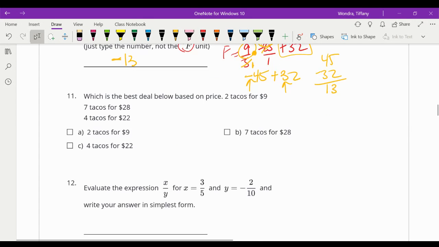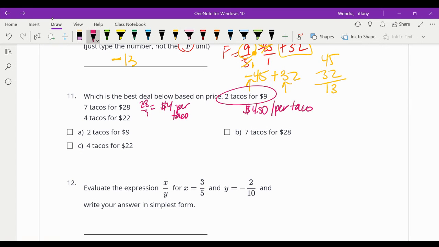Okay, it's which one is the better deal, and I made these very easy for you to divide. 2 tacos for $9 would be, each one is $4.50 per taco. 7 tacos for $28. Well, 28 divided by 7 is $4 per taco. And 22 divided by 4 would be $5 and something, over $5. Each one of these would be over $5. So 7 tacos for $28 would be the cheapest, the best deal based on price.